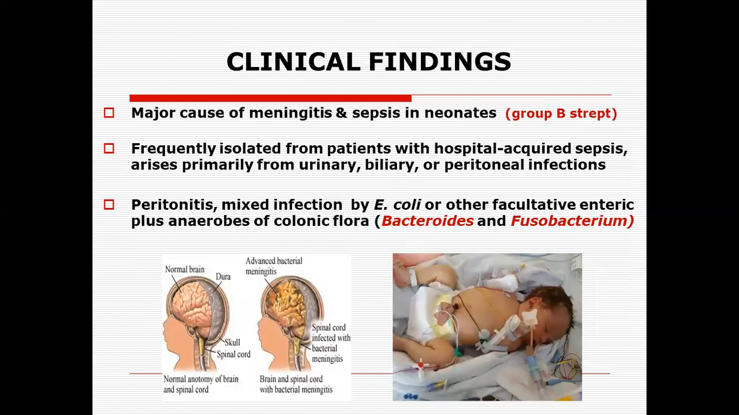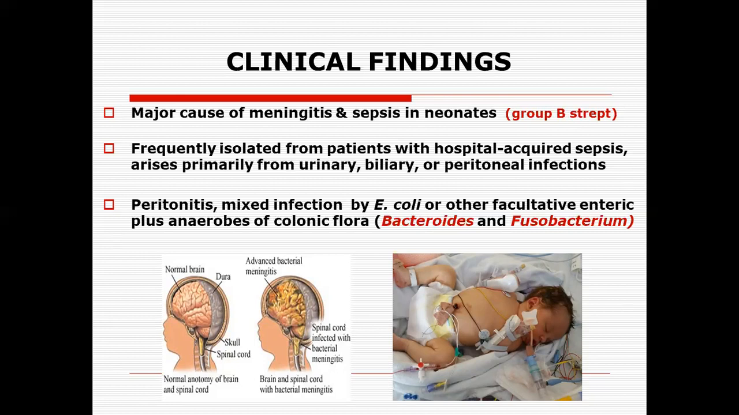Other findings with Escherichia coli: it is a major cause of meningitis and sepsis in neonates. We have another group of microorganisms, group B streptococci, which are also responsible for meningitis and sepsis in neonates, and Escherichia coli is the second most important organism along with group B streptococci. They are frequently isolated from patients with hospital-acquired sepsis, which arises primarily from urinary, biliary, or peritoneal infections.